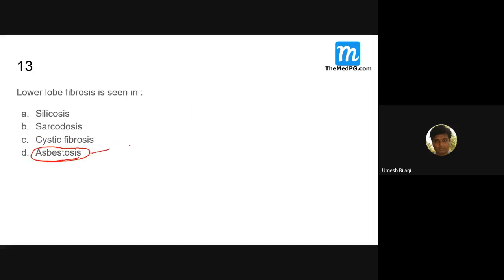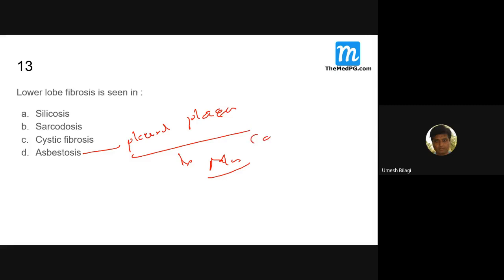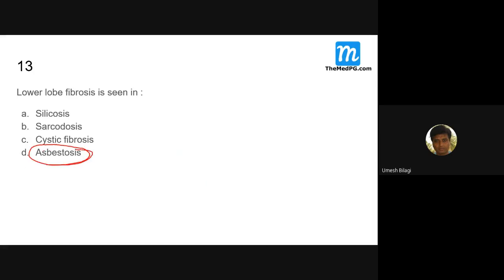And what about asbestosis? What is a major sign of asbestosis? Pleural plaque formation. Yesterday I told you, pleural plaque. And these patients are prone to malignancy: carcinoma of the lung as well as mesothelioma, of both pleura and peritoneum. I was just revising yesterday's topic. So lower lobe fibrosis, this is asbestosis.